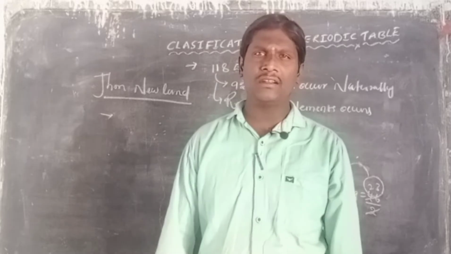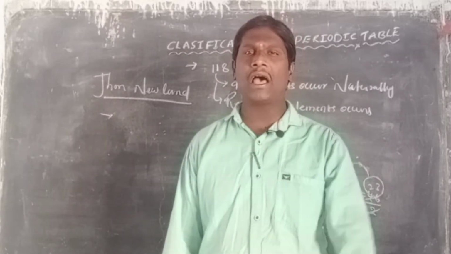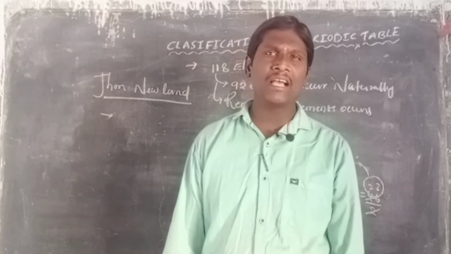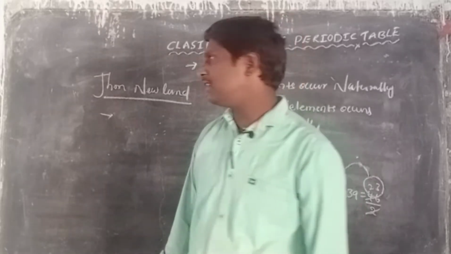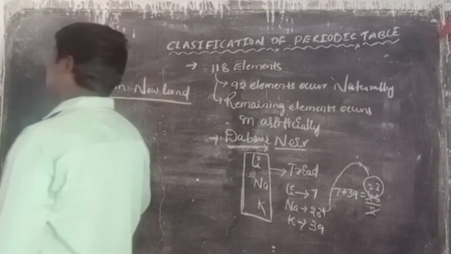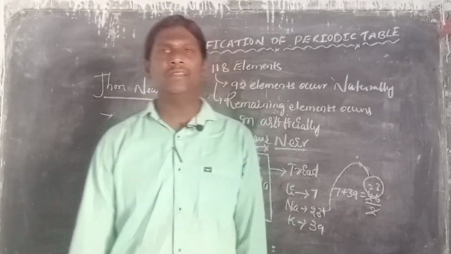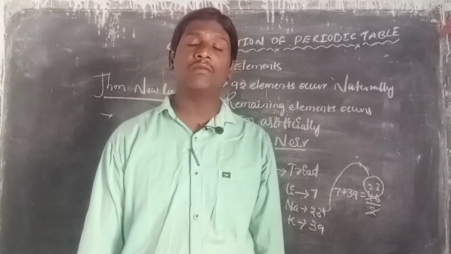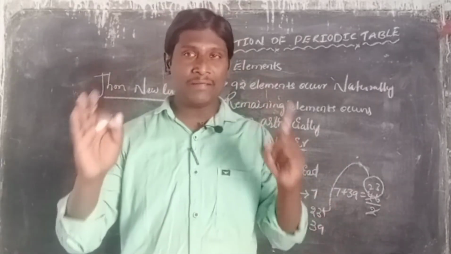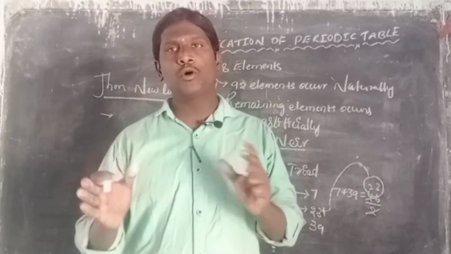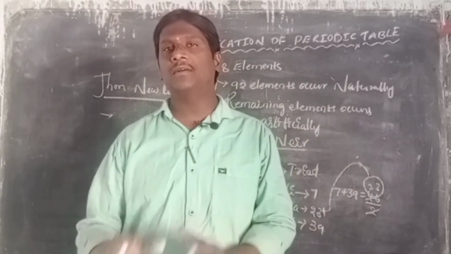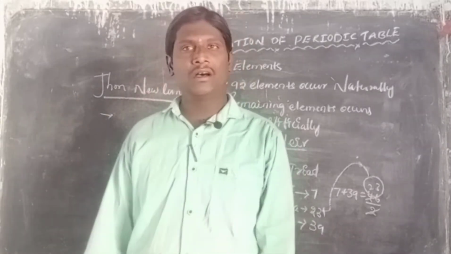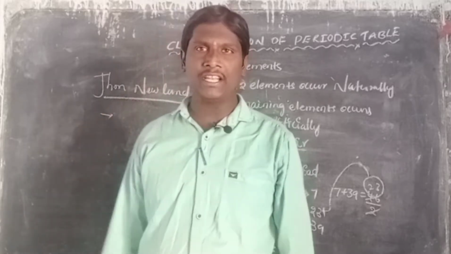According to John Newlands, he selected it from Indian music, the Sa Re Ga Ma Pa Da Ni Sa. Like that, the first element and the eighth element are approximately equal, both having similar chemical properties. That is what John Newlands explained in the periodic table.